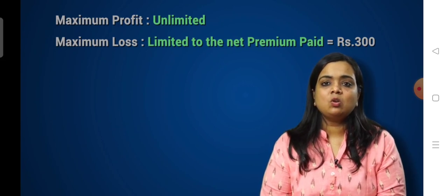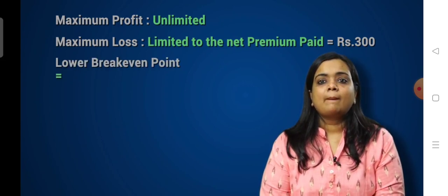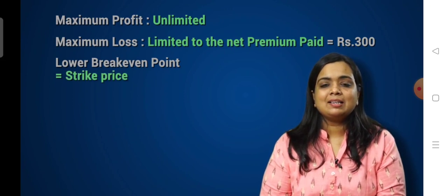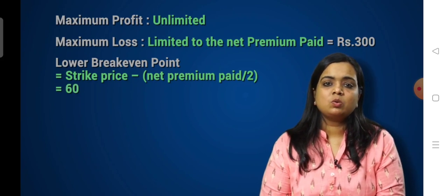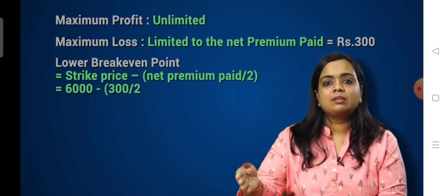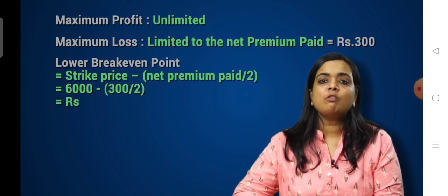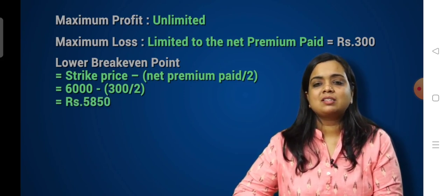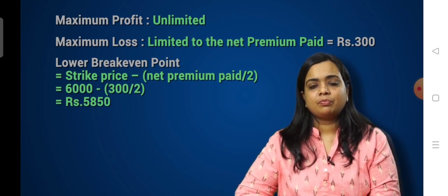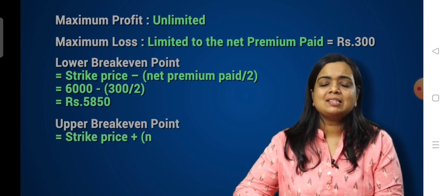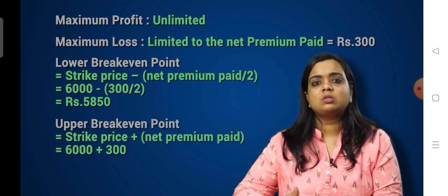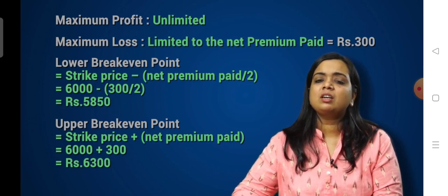We can calculate the lower break-even point by strike price minus the net premium paid divided by 2, which is equal to 6,000 minus 300 divided by 2, which comes to 5,850, which marks as our lower break-even point. The upper break-even point is strike price plus net premium paid, which is equal to 6,000 plus 300, which is 6,300.